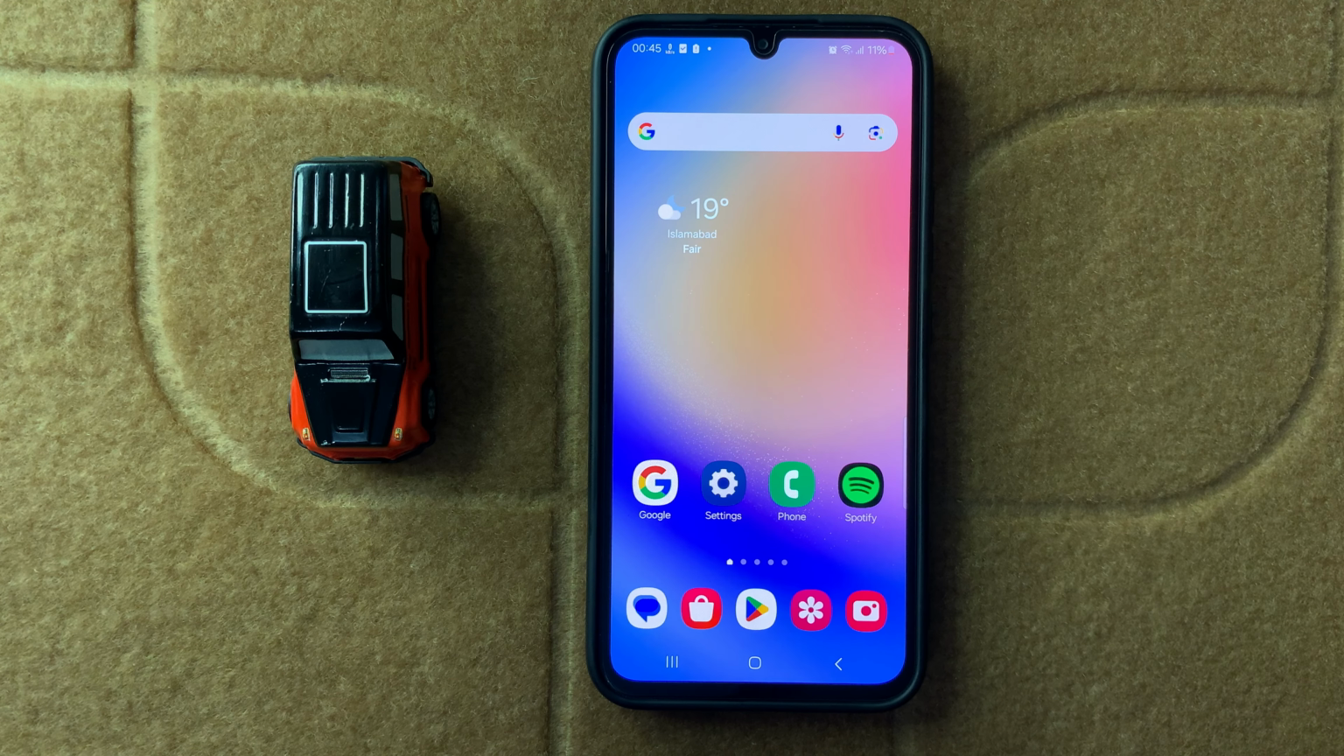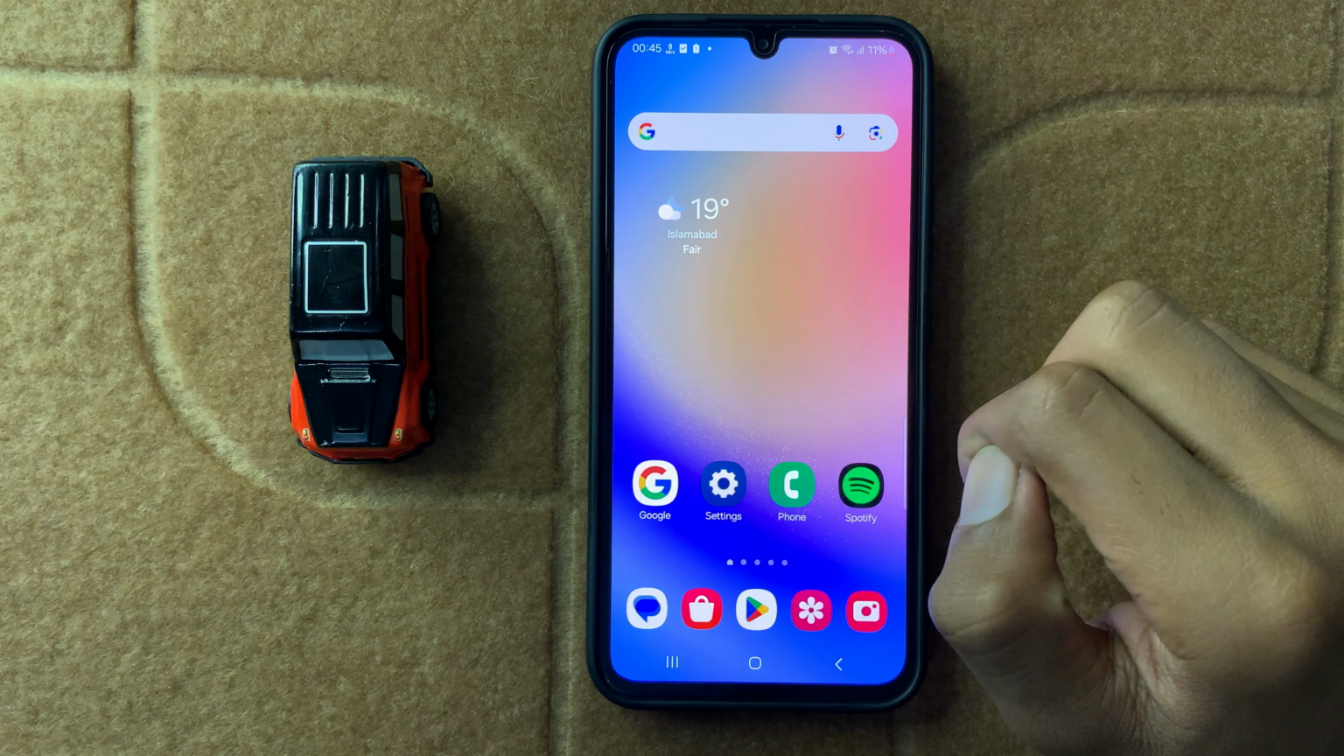If it doesn't fix your problem, then reinsert your SIM card. After inserting your SIM card, then reset your network settings.